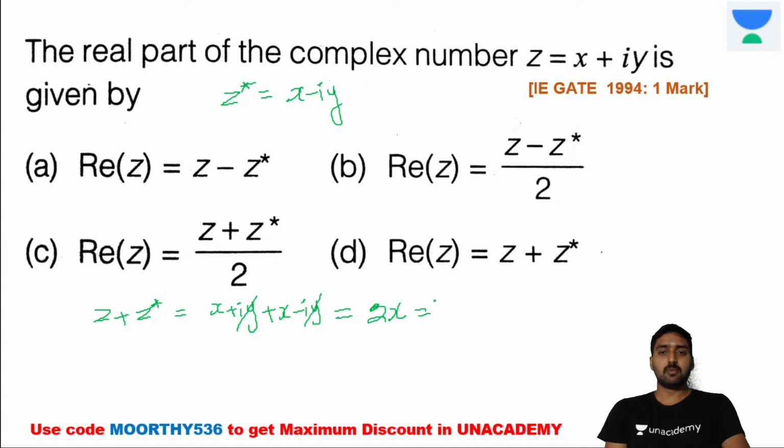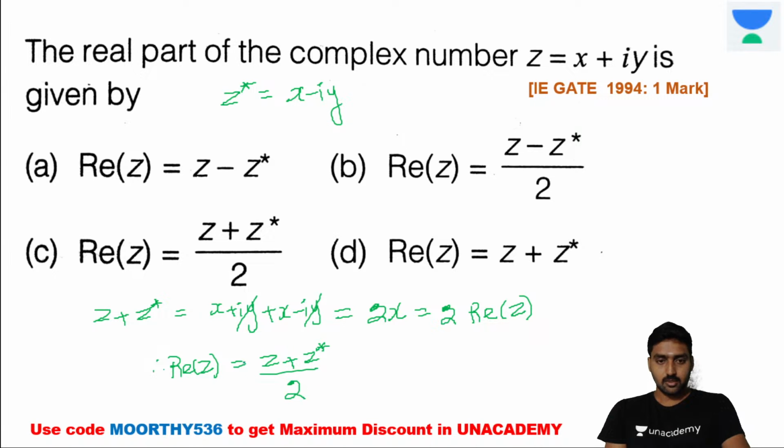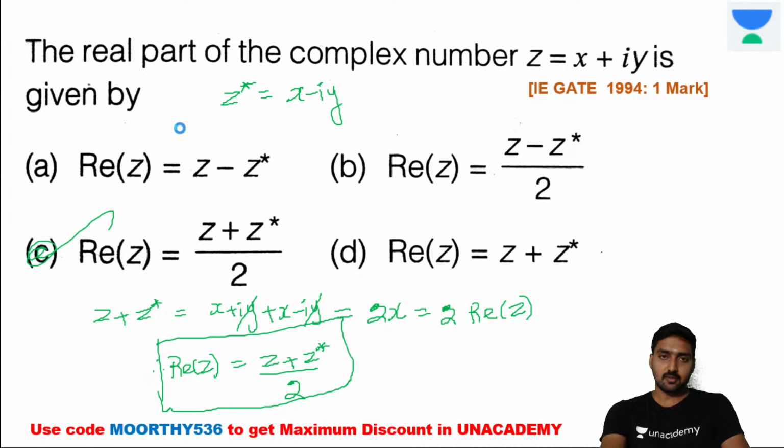Here x is the real part of z, so 2 into x is the real part of z. Therefore real part of z is equal to z plus z star, that is z conjugate, divided by 2. Is it clear now? Yes, the solution for this question is option C. Option C is the right solution for the question.